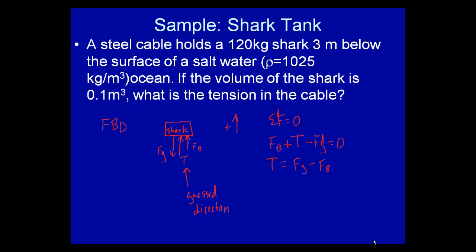So in other words, the force of gravity minus the buoyant force. And again, if it comes out to a negative value, I just guessed wrong. So my arrow would go in the other direction. So we know the force of gravity, 120 kilograms times 10 meters per second squared, 1,200 newtons, minus the buoyant force, which is the density of the fluid, times the volume, times g. 1,025 is the density, 0.1 meter cubed is the volume, and 10 meters per second squared. So I get 1,200 newtons minus 1,025 newtons. So I have 175 newtons worth of tension in the cable. Since it's positive, I guessed right.